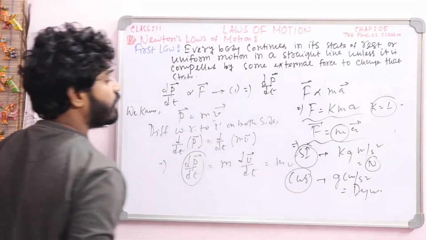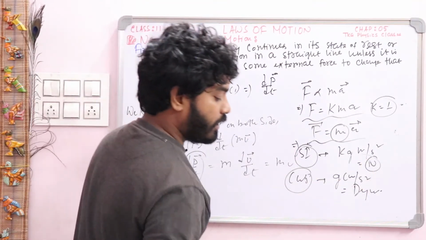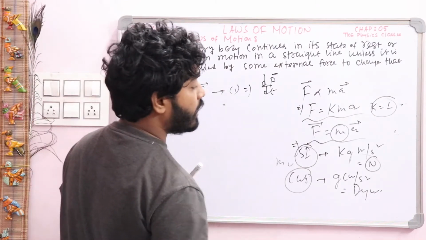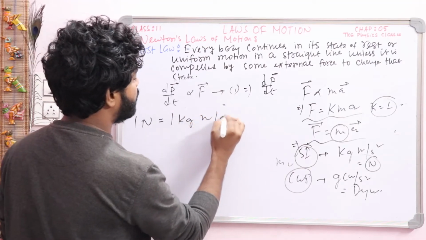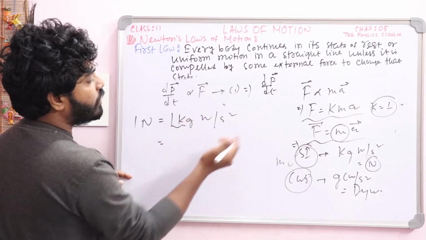Now what is the relation between Newton and dyne? Write it down. I think all of you know the relation between Newton and dyne. Write it. 1 Newton is equal to 1 kg meter per second square. So to convert to dyne, at first you have to convert kg into gram.